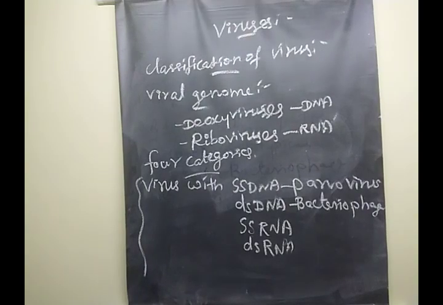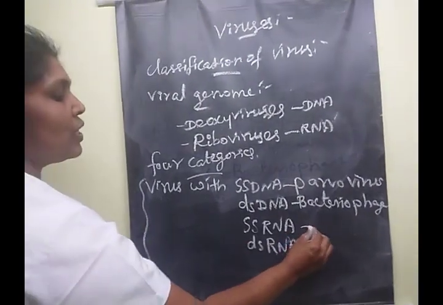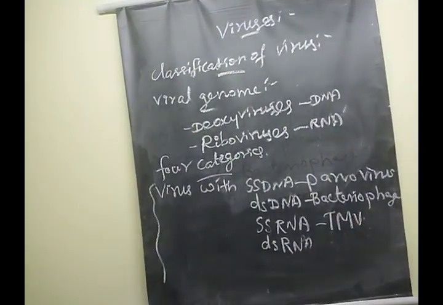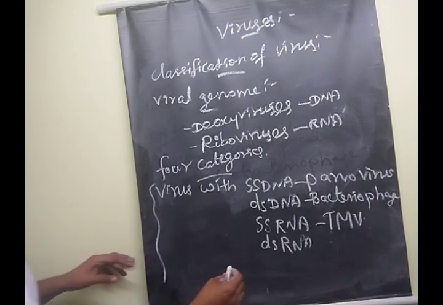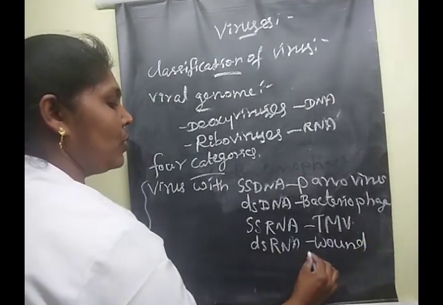Clear? Then single-stranded RNA. One example of this virus is tobacco mosaic virus. The next one, double-stranded RNA, the example is wound tumor virus.